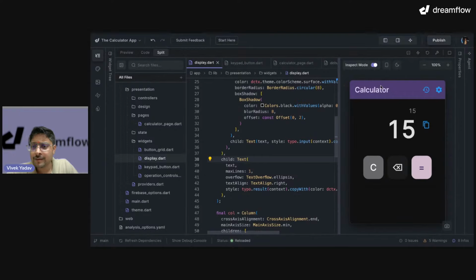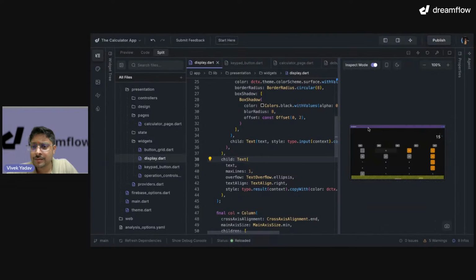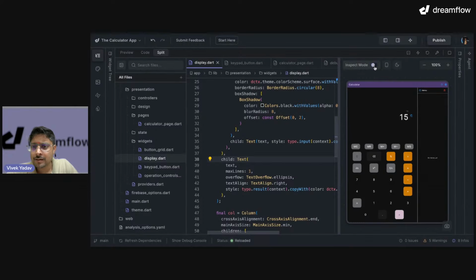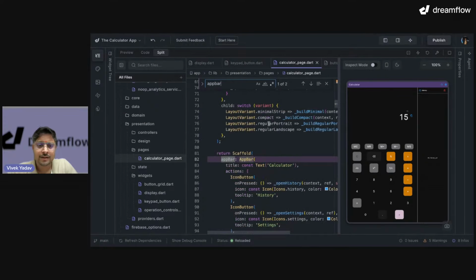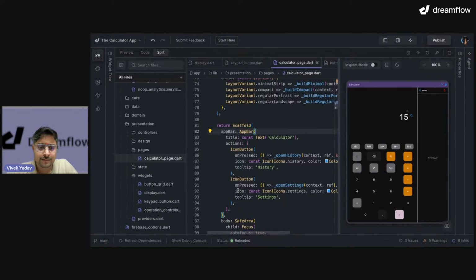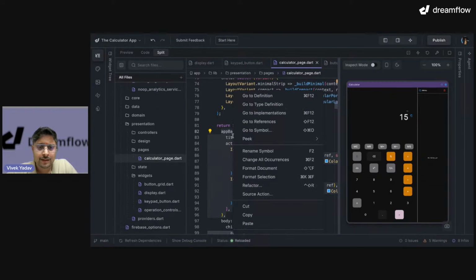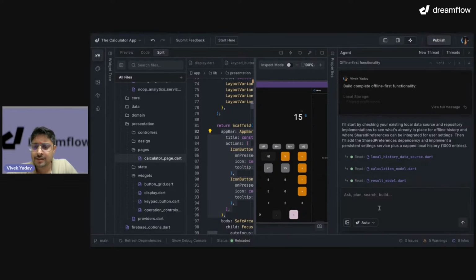What if I have expanded or desktop? Okay, tablet, toggle inspect mode. I'm able to toggle all of these. I'm able to select them. I think this part of the page. I should go to the calculator page and search for app bar. I have app bar. Can I copy it? Copy and say to the agent.